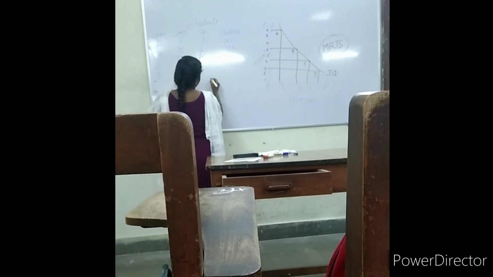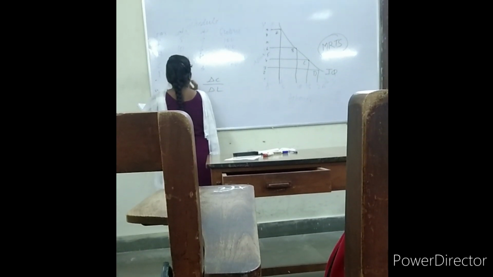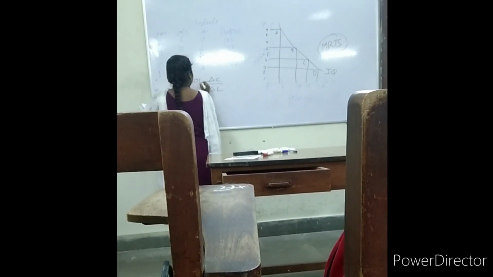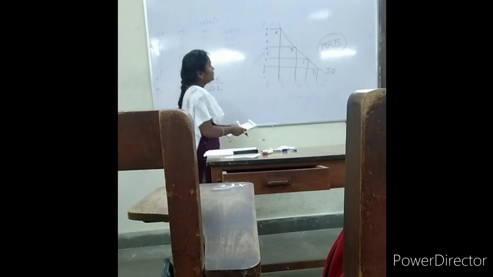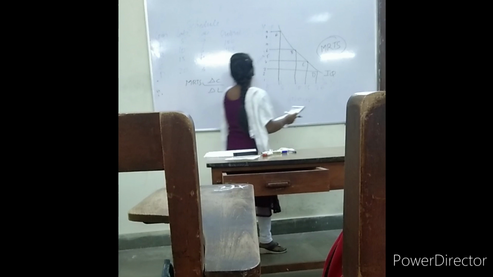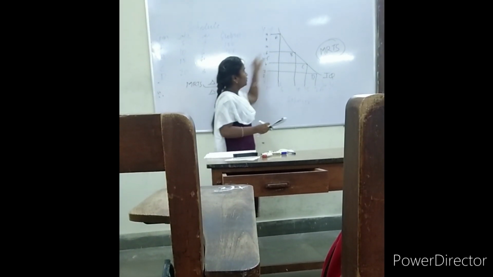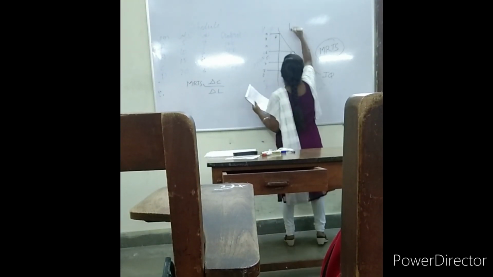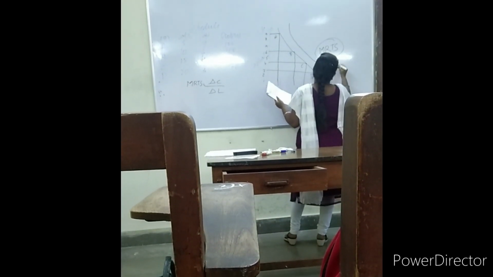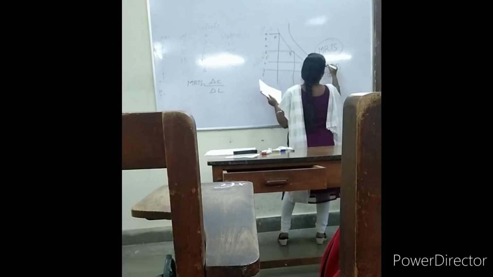MRTS is changing capital by changing labor. Next one, these curves will not intersect. For suppose, as I take this example, for these inputs I got this much output, my curve is like this. If I change my input, my output will be, for example, 200, and my curve will be like this. Here the production is 100, here 200.